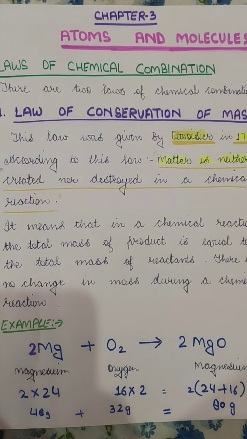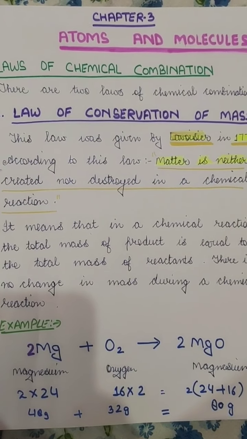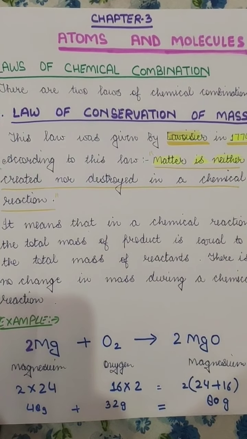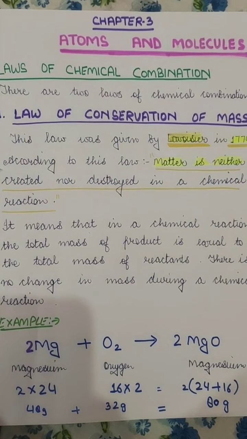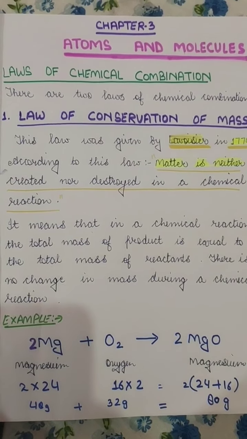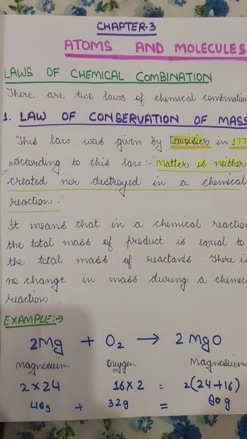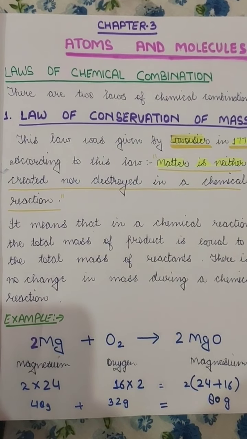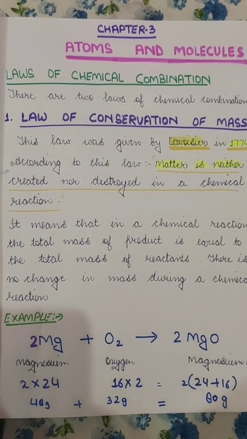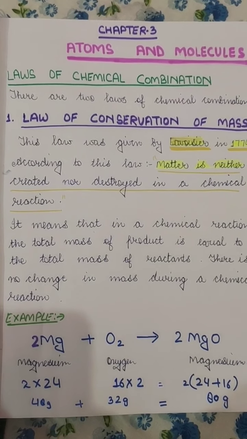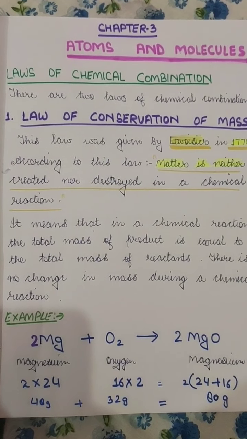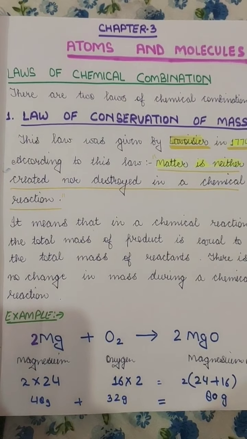Welcome back to studies. So today we're going to start our next chapter, chapter number 3, atoms and molecules. We have read that all matter is made up of small particles called atoms or molecules. An atom is the smallest particle of an element that can take part in a chemical reaction. A molecule is an electrically neutral group of two or more atoms chemically bonded. That means when two or more atoms combine, they form a molecule.